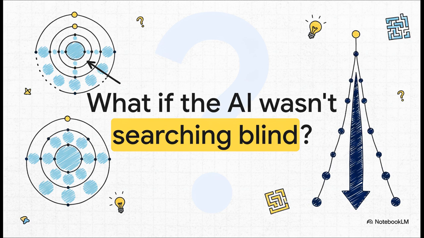So, we've seen how an AI can solve a puzzle even when it's completely blindfolded, just by being super systematic. But that leads to a really interesting question, doesn't it? What happens if we take the blindfold off? What if the AI had some hints, a little nudge in the right direction? What if it could make an educated guess about which path is probably better? Well, that changes the game completely. And that is a story for next time.